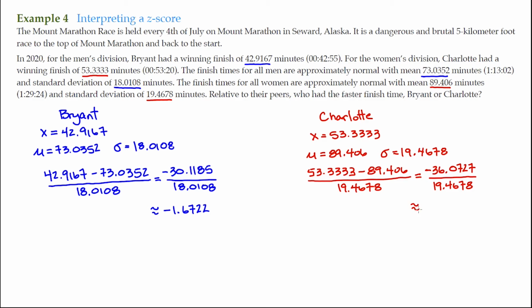That's a z-score. Charlotte's z-score is approximately negative 1.8529. So she is 1.8529 standard deviations below the average. So she ran a very fast race too. But since she is further below the average than Bryant, then Charlotte ran a faster race according to her peers.